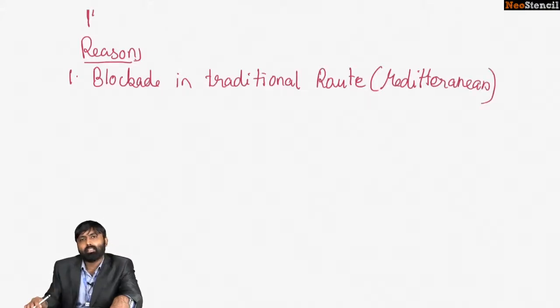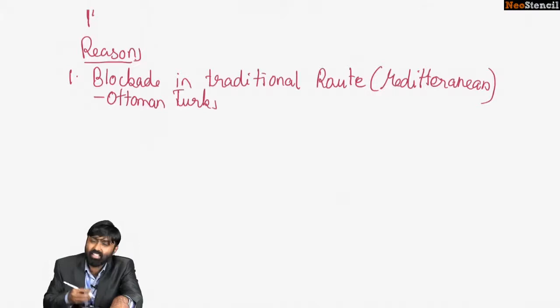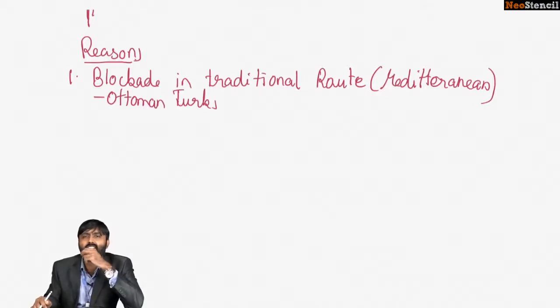In the Mediterranean, a new regional power had ascended. Okay, which was this regional power? It was the Ottoman Turks. So the rise of the Ottoman Turks, which was a very strong Islamic kingdom, gave stiff competition to the Europeans and led to the blockading of the traditional sea route.